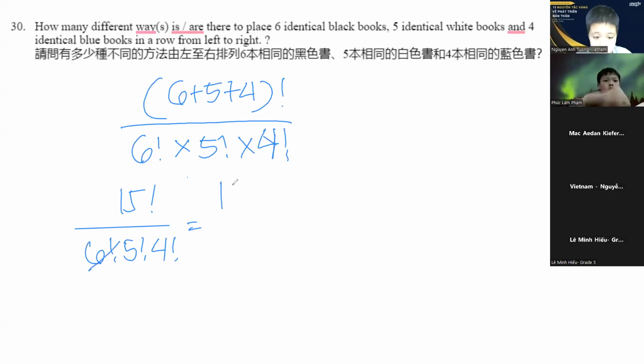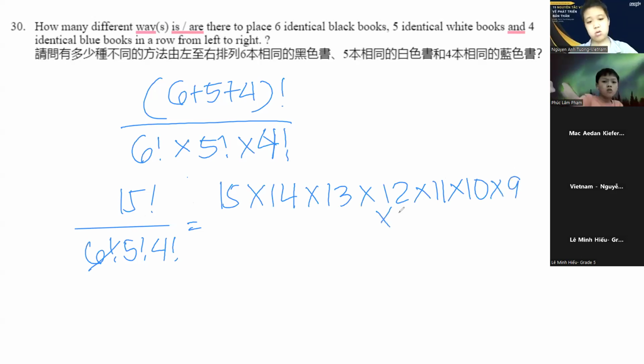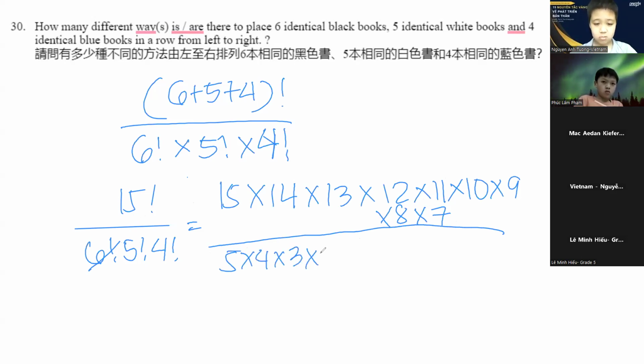From the 15 factorial to get 15 times 14 times 13 times 12 times 11 times 10 times 9 times 8 times 7. We just canceled out the 6 factorial here, divided by 5 times 4 times 3 times 2 times 4 times 3 times 2. And then we start canceling out to make it a bit easier.